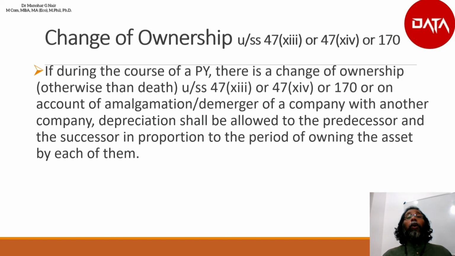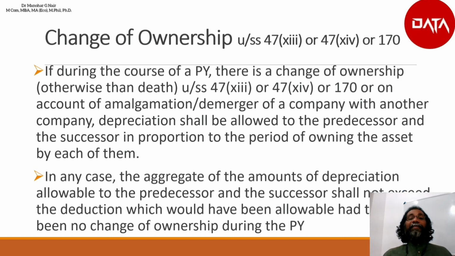period of their holding. In any case, the aggregate of the amount of depreciation allowable to the predecessor and the successor shall not exceed the deduction which would have been allowable had there been no change in the ownership during the previous year.